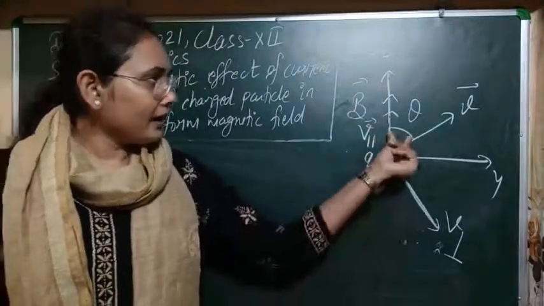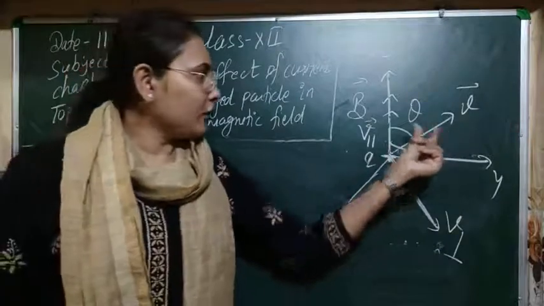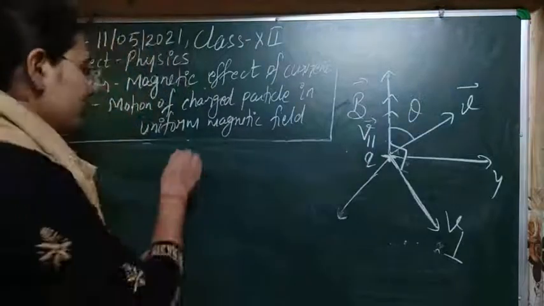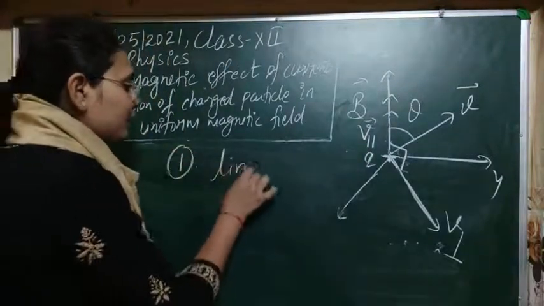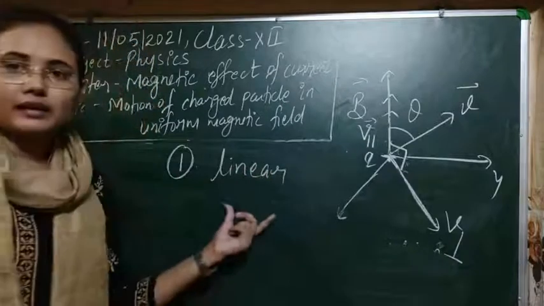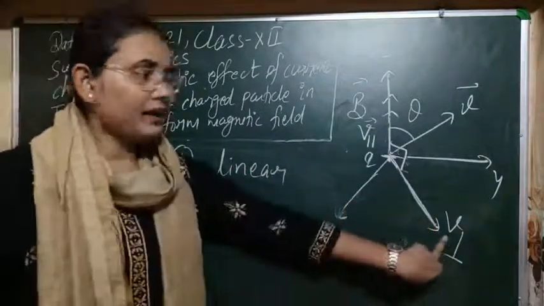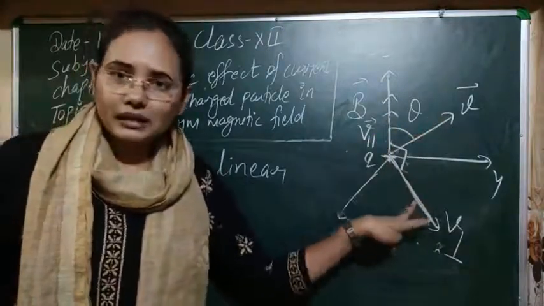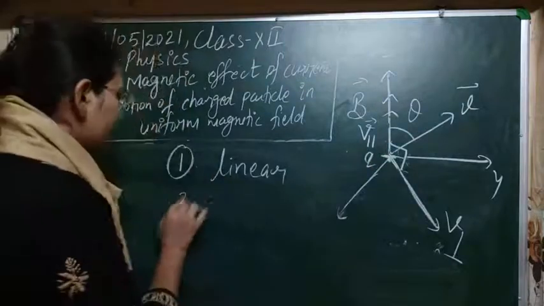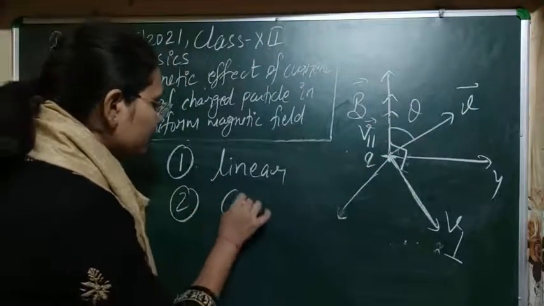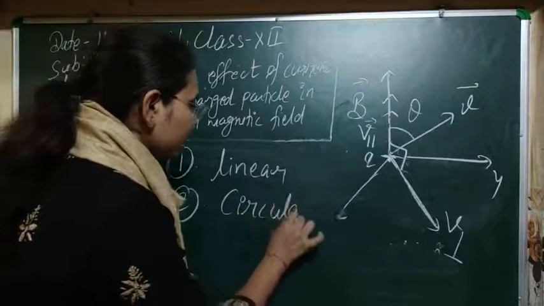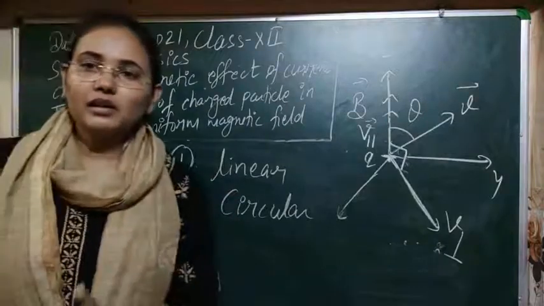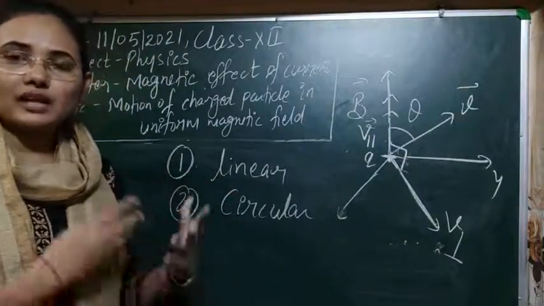The parallel component makes it move on a linear path, which is the first type of motion, and the second type of motion is due to the perpendicular component. Both components are present, so the particle will do two kinds of motion: first linear motion, second circular motion.